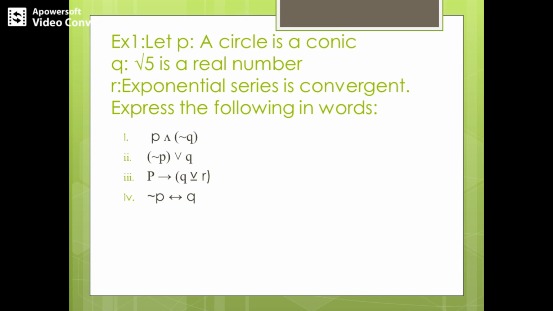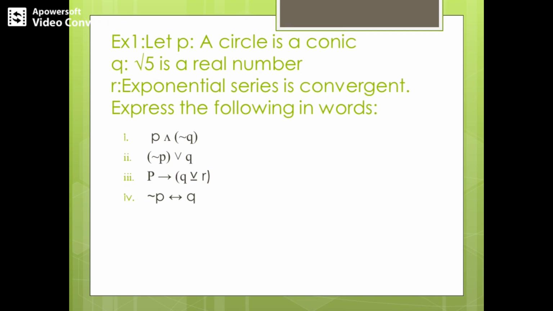So coming to the next, fourth sub question, we have negation P biconditional Q. So how do we say this? It comes as an if-and-only-if kind of form. So negation P means you are negating the meaning of the first proposition P over here. So a circle is not a conic if and only if root 5 is a real number. So we can also state it in this manner.